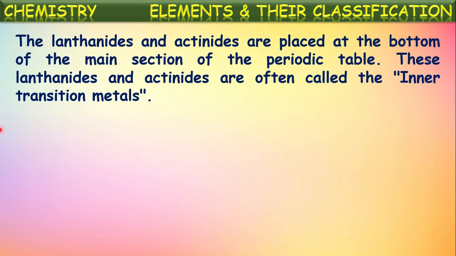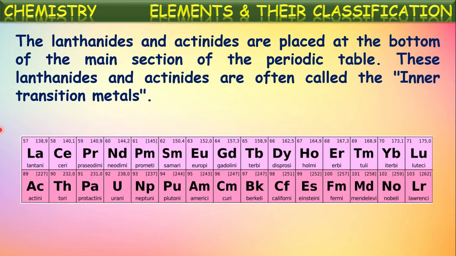Now, the lanthanoids and actinoids are placed at the bottom of the main section of the periodic table. You might have observed in the modern periodic table, there are two horizontal rows written separately at the bottom. The first horizontal row is lanthanoids and the second horizontal row is of actinoids. The elements from lanthanum to lutetium are called lanthanoids because these elements are followed by lanthanum and all these remaining elements exhibit similar properties with lanthanum.